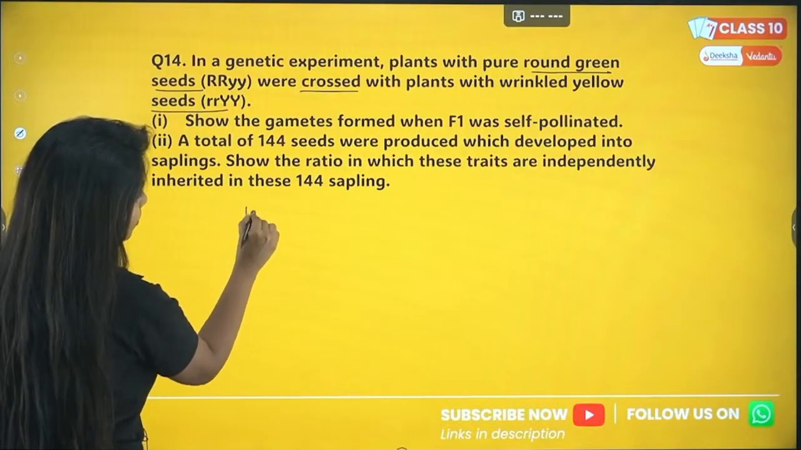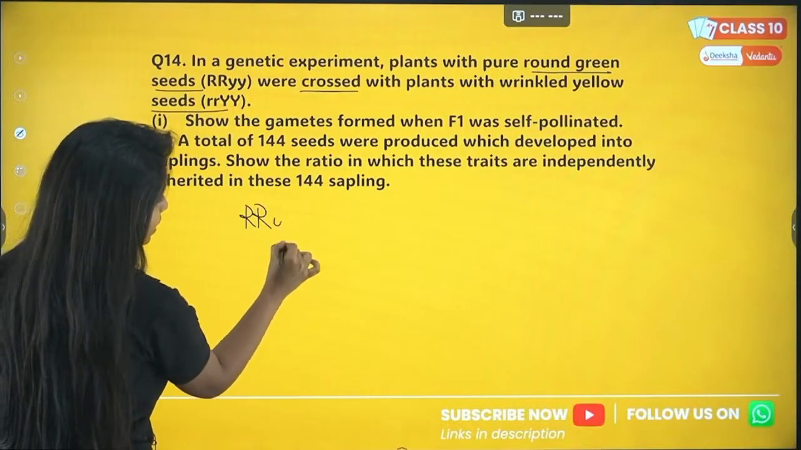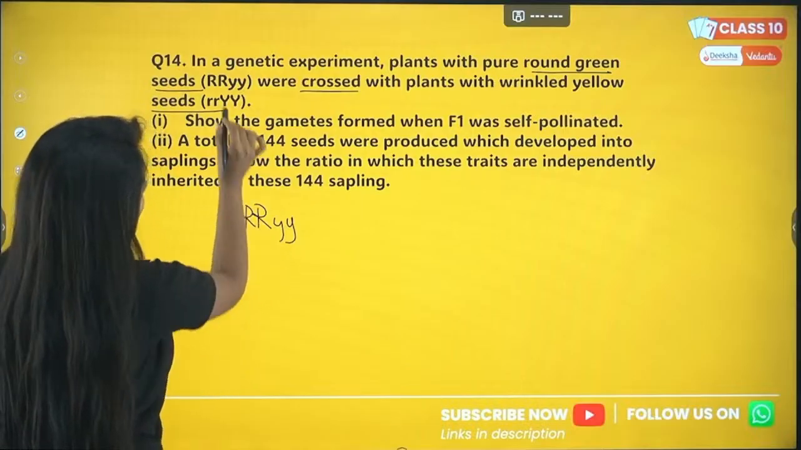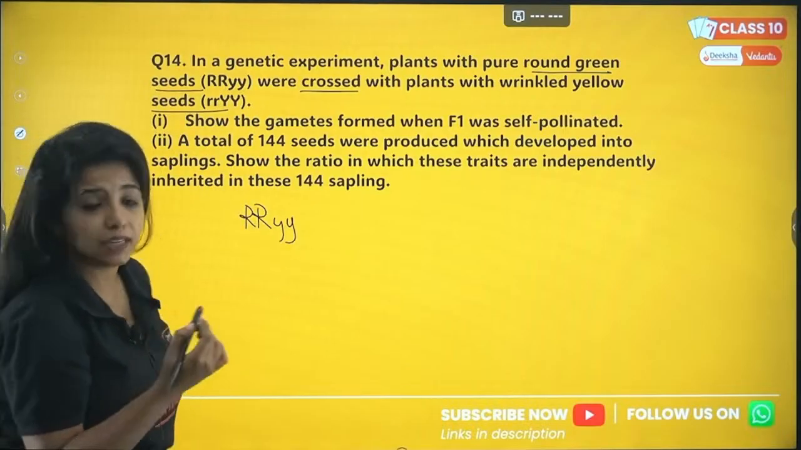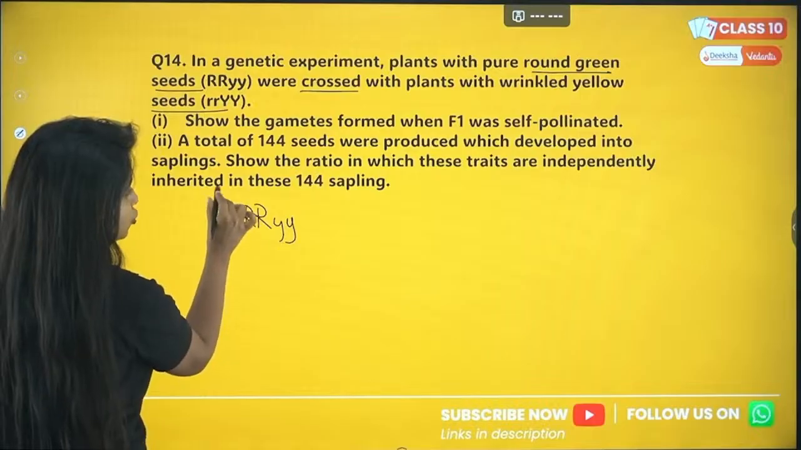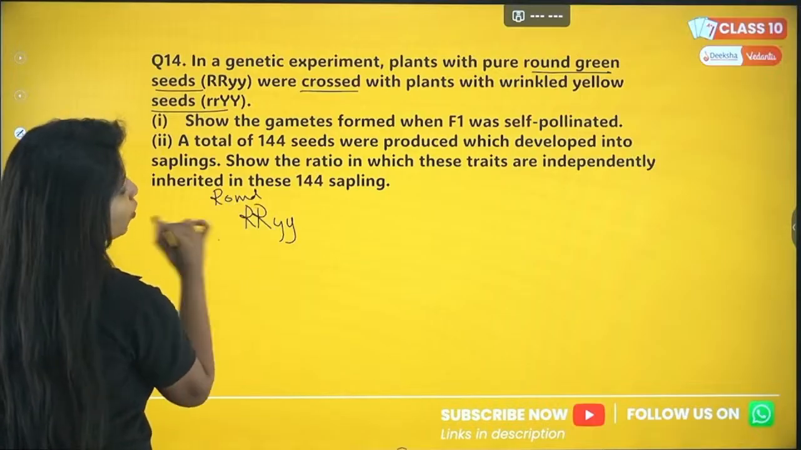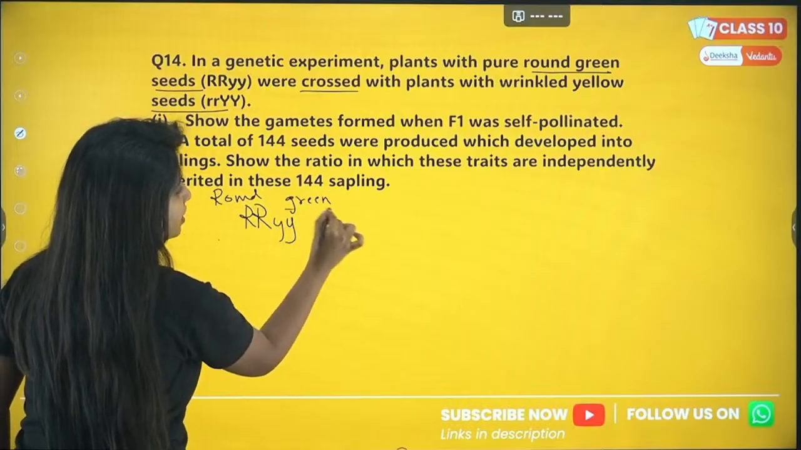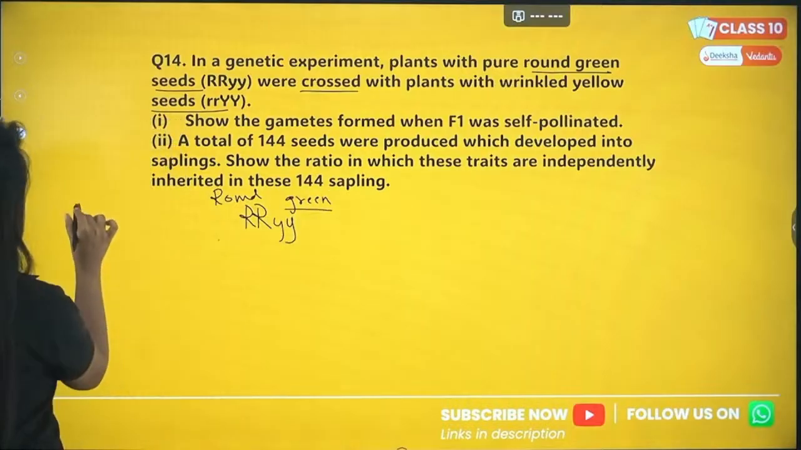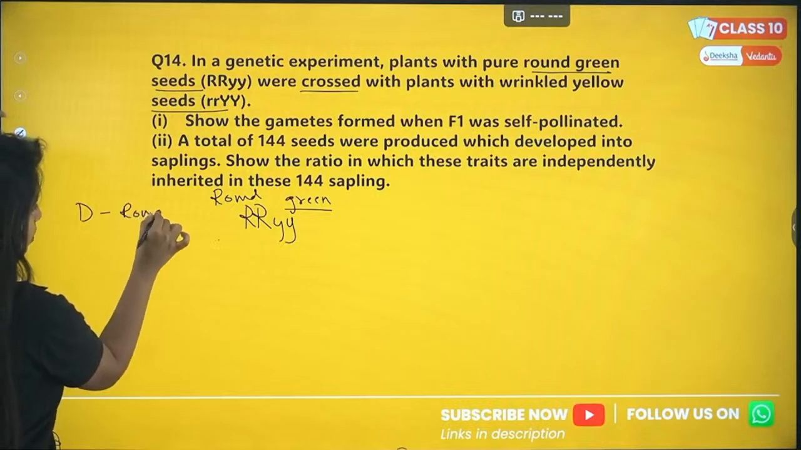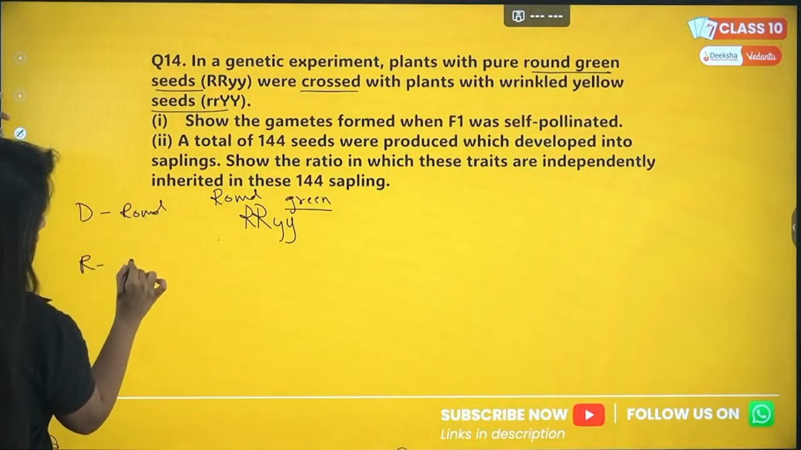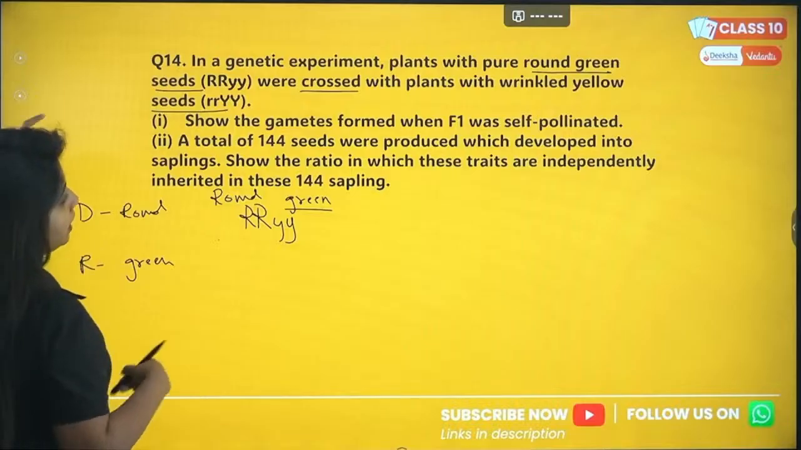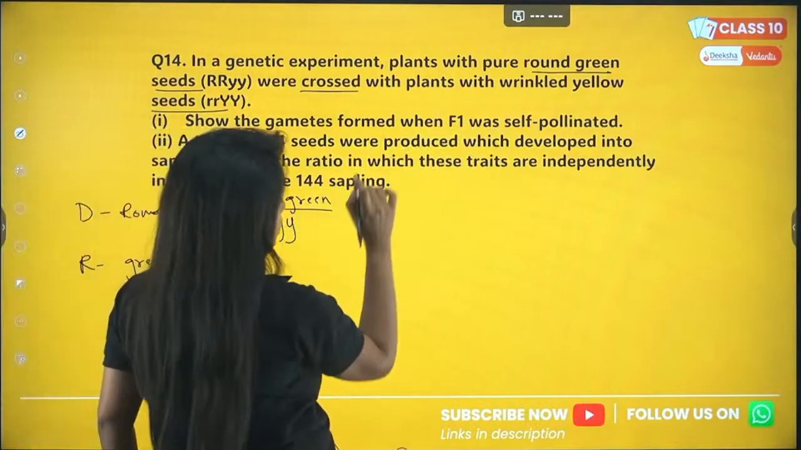So round green is being mentioned. Capital R means this is a dominant trait. Please understand, round is a dominant trait. But small y is mentioned over here. That means green is a recessive trait. Write somewhere that dominant is what? Round. Recessive is what? It is green. Okay. Now it is crossed with what? It is crossed with wrinkled yellow.